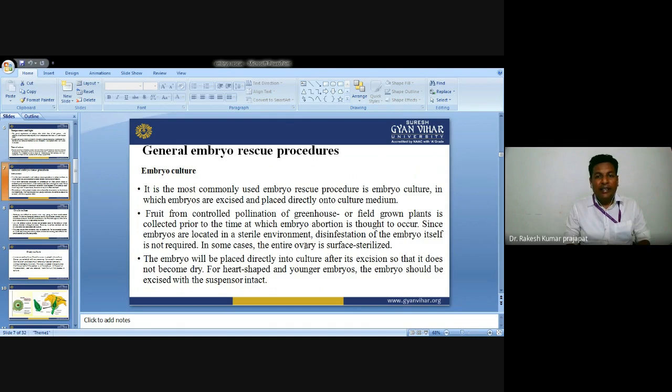Sometimes the entire ovary is surface sterilized when we are going to do tissue culture, or culturing tissue like ovules or embryos. So before that, disinfection is required. Surface sterilization is required.